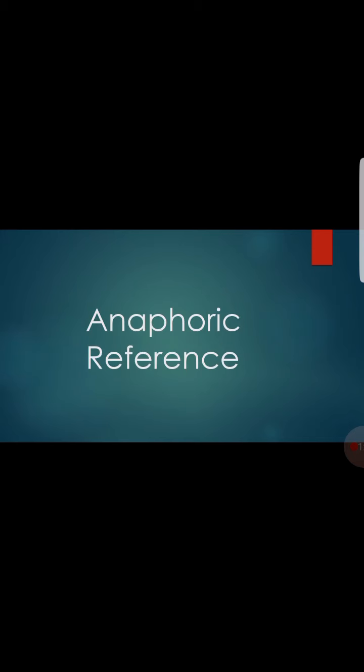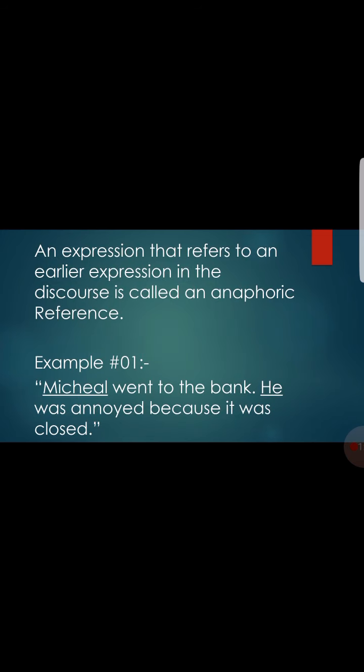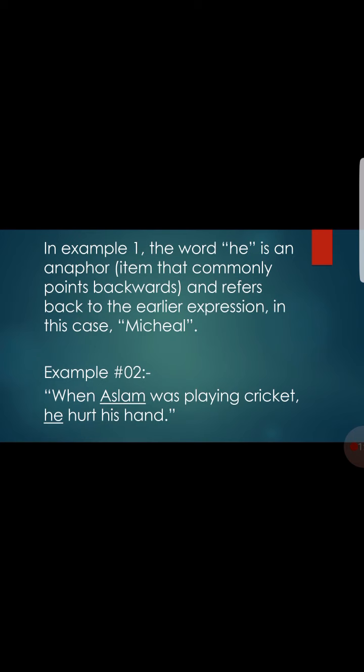Now comes anaphoric reference. An expression that refers to an earlier expression in the discourse is called an anaphoric reference. It is different from cataphoric, as cataphoric refers to a later expression in the discourse, and anaphoric is about an earlier expression. Now let's see the example. Michael went to the bank. He was annoyed because it was closed. In this example, the word he is an anaphor, which means the item that commonly points backward and refers back to the earlier expression, in this case the subject Michael.